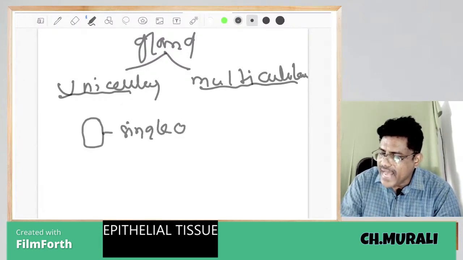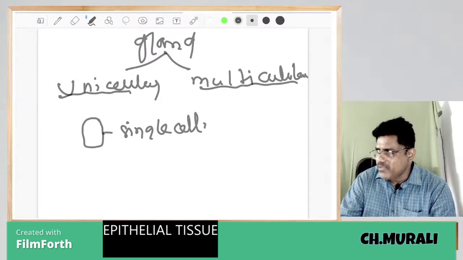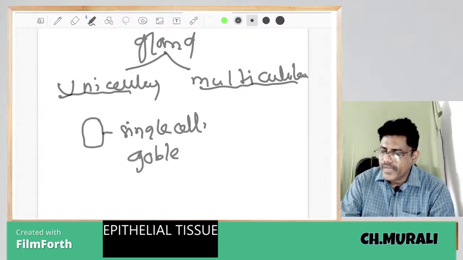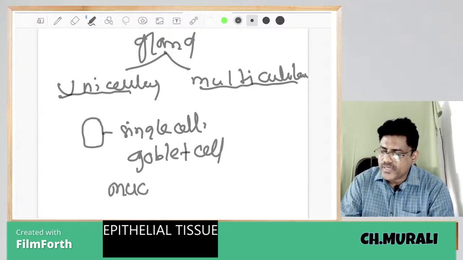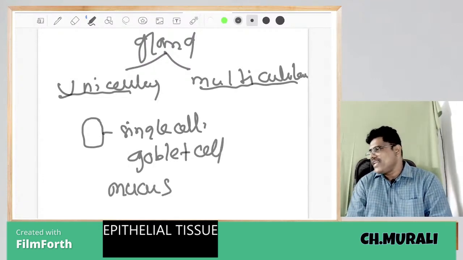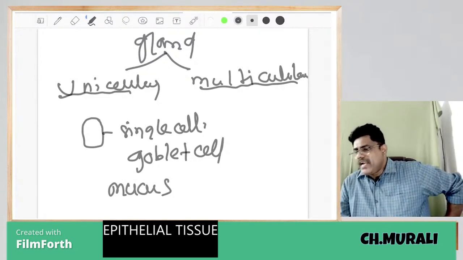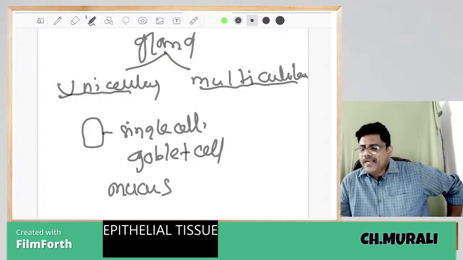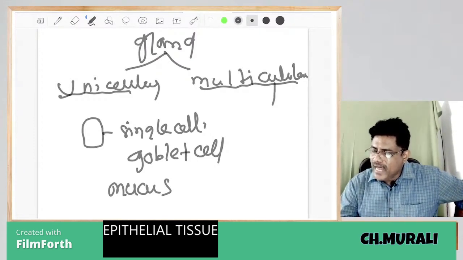A single cell acting as a gland is known as a unicellular gland. Example, goblet cell. Goblet cell secretes what? Mucus. That is the unicellular gland. When we say unicellular gland, only one single cell acts as the gland. Example, goblet cell secretes mucus.